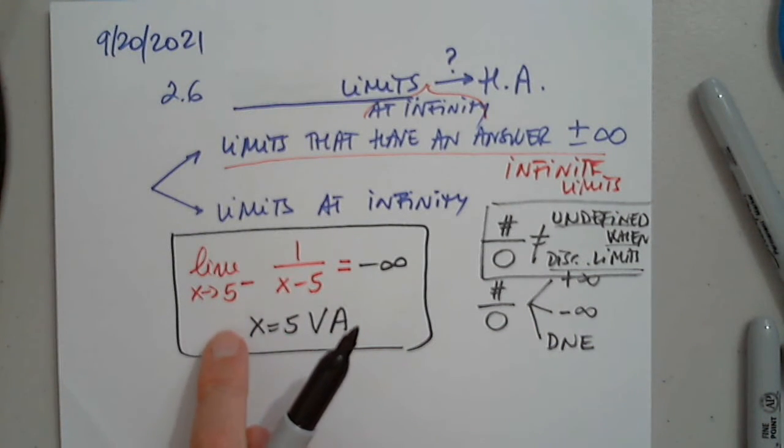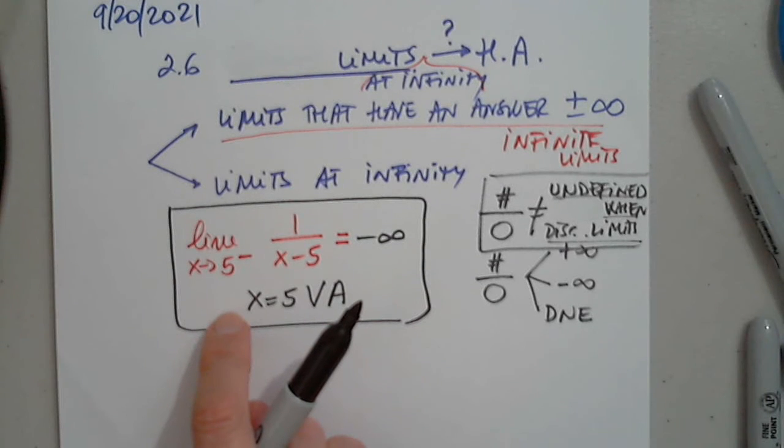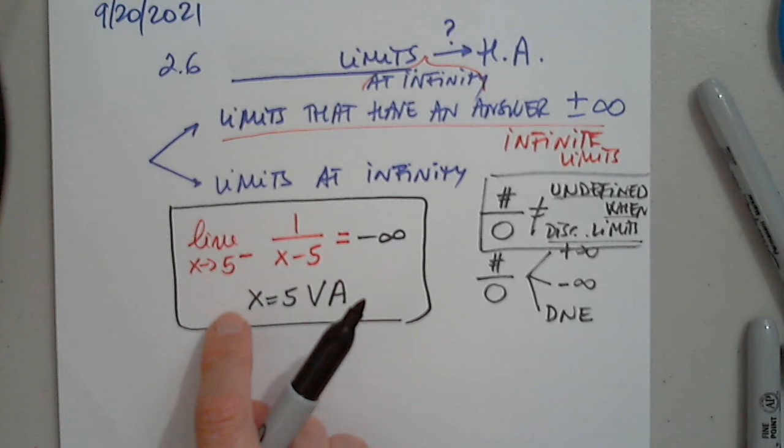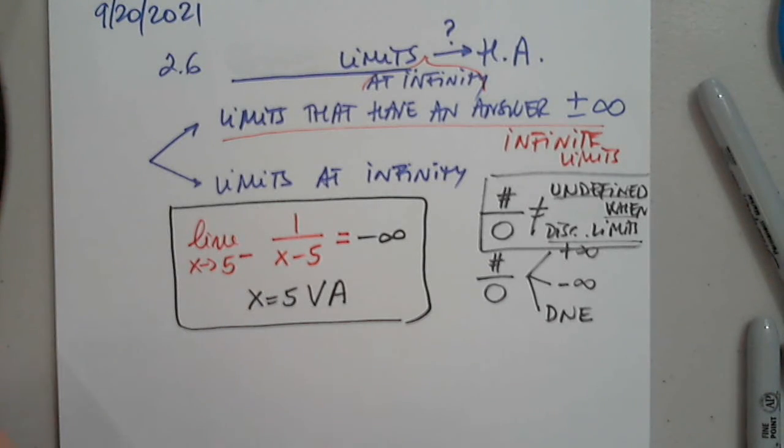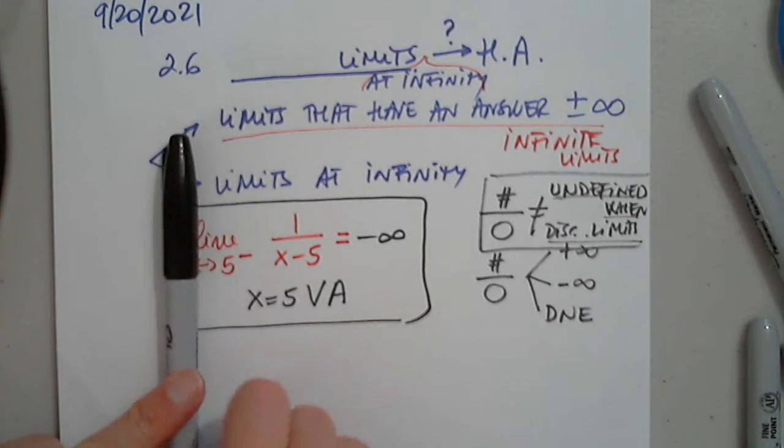Since only Brian answered, anyone? I just want to check, if it was to equal a positive infinity, it would also be a vertical asymptote, right? Any situation like this, either positive infinity or negative infinity, this is a vertical asymptote. Okay, good. Even if it's just on one side and not on the other.